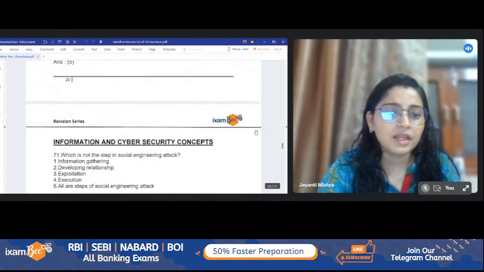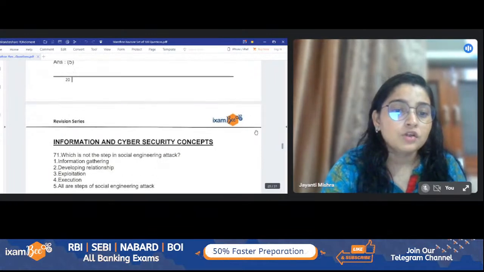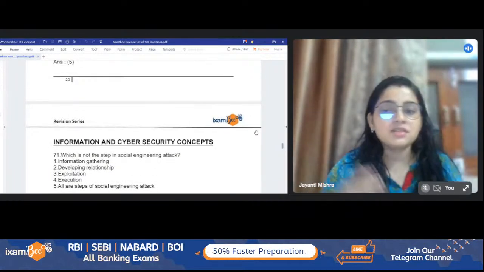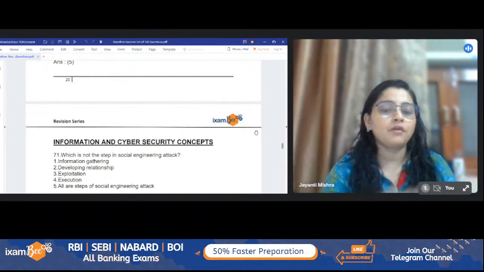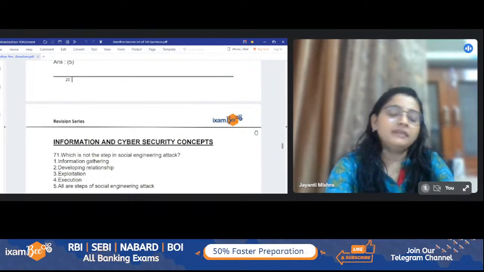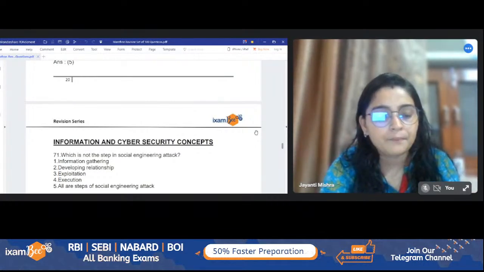Now let's go to the next thing, that is the information and cyber security concept. Which of these is not a step in a social engineering attack? There is a common kind of attack that happens across organizations, that is a social engineering attack, and this includes some steps. So which among these is not a step?